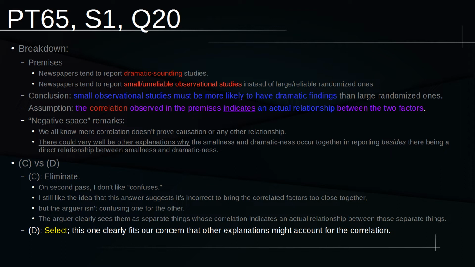They could have picked anything that basically suggested, hey, this is an alternate explanation for why dramatic studies get reported and small unreliable studies get reported. It didn't have to be the frequency of small studies and dramatic studies or anything like that. It just has to bring an extra factor in, and I find that extremely difficult to train in terms of how to know to land on the right one.